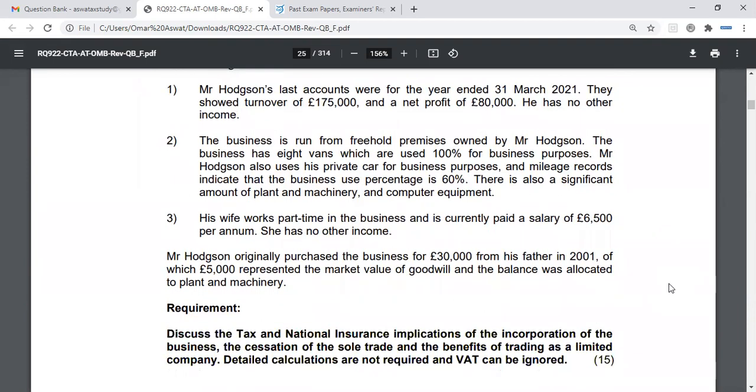Okay, let's move on. Mr. Hodgson originally purchased the business for £30,000 from his father in 2001, of which £5,000 represented the market value of goodwill, and the balance was allocated to plant and machinery.